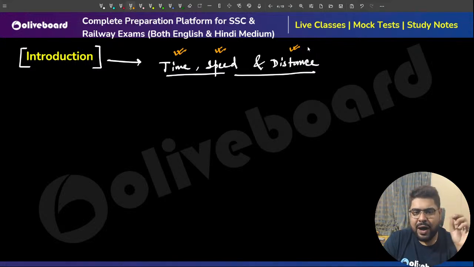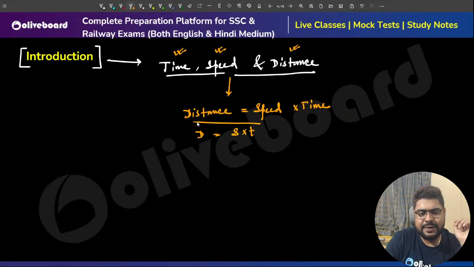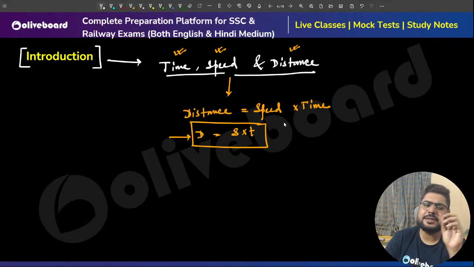The basic relation is distance is always equal to speed into time, or D = S × T.